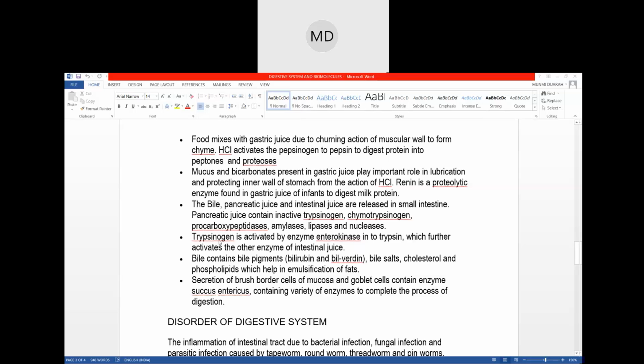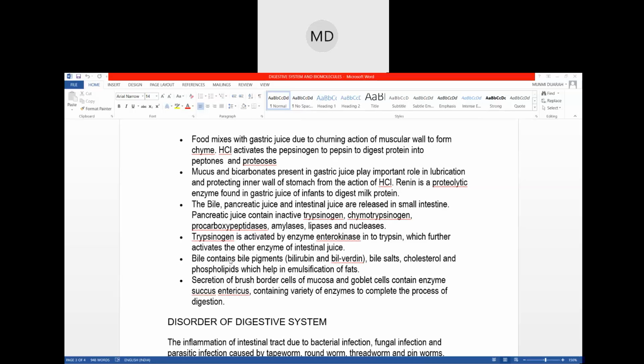These are the functions. Trypsinogen is activated by the enzyme enterokinase into trypsin. You just need to figure out which is more important and which is not. Enterokinase is not that important. Just remember these are the enzymes present, and trypsinogen will be converted into trypsin. These enzymes were in inactive form. Now when trypsinogen is converted into trypsin, all these enzymes will be activated, and then they will help in digestion.